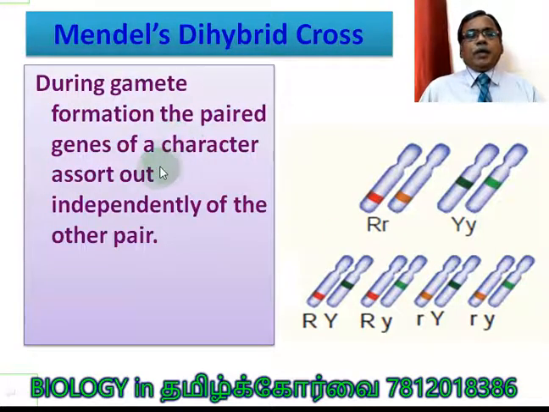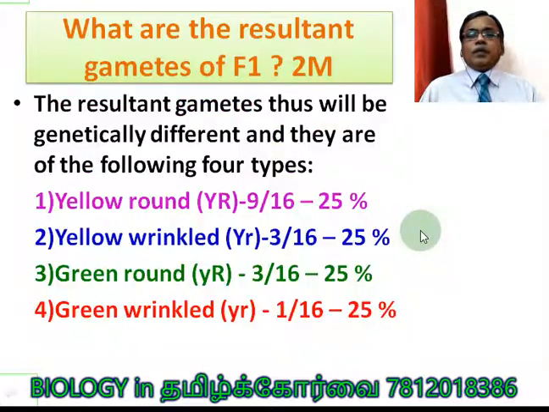During gamete formation, the paired genes of a character assort out independently of the other pair. It means capital R can go with capital Y 50%, and another 50% can go with small y. Okay, so this is called the law of independent assortment.